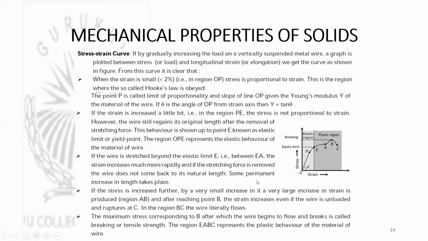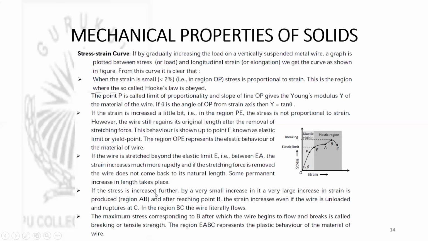Next, if the wire is stretched beyond the elastic limit E, that is between E and A, the strain increases much more rapidly. And if the stretching force is removed, the wire does not come back to its natural length. Some permanent increase in length takes place. So from E to A, with a small change in stress only, the strain will increase very rapidly and the body will not come back to its original length on removing the deforming force.